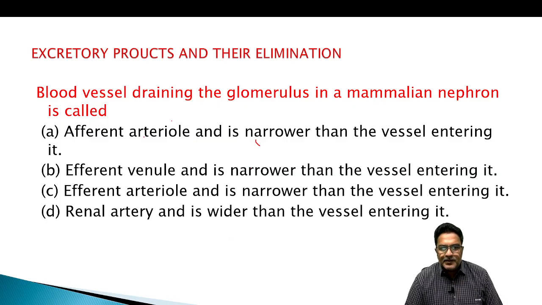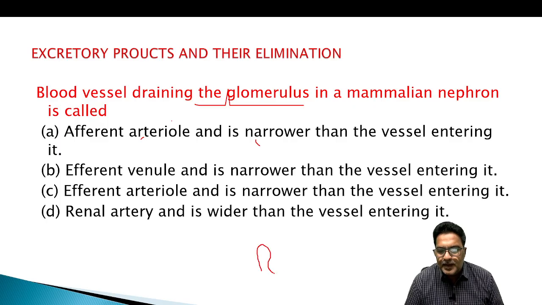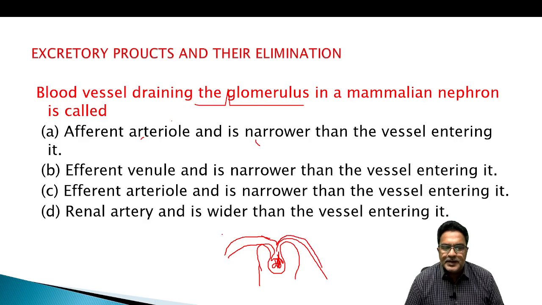Asking about blood vessel draining the glomerulus. Talking about this one. So again, let's draw the Bowman's capsule. This is Bowman's capsule. So a blood vessel entering into the Bowman's capsule in the form of glomerulus is afferent arteriole. Then leaving the glomerulus means we have to say efferent. So what is our answer then?